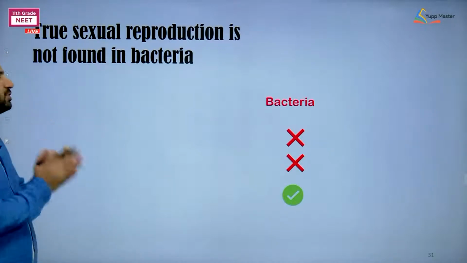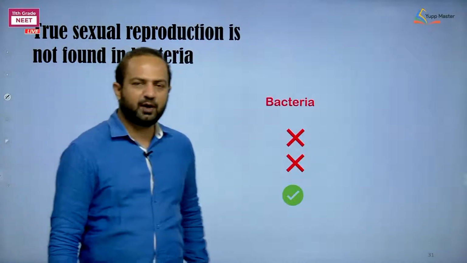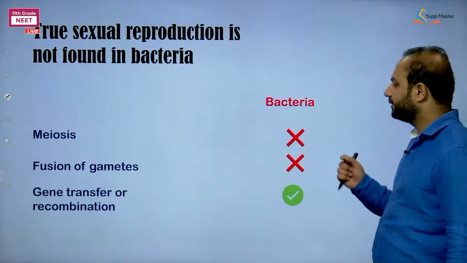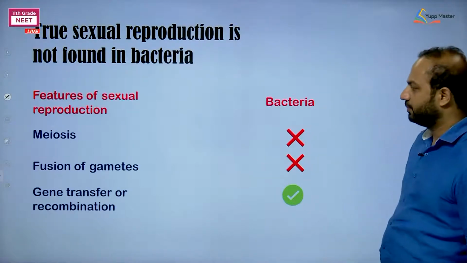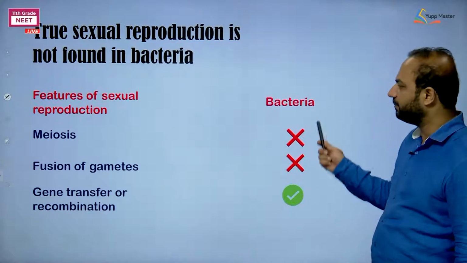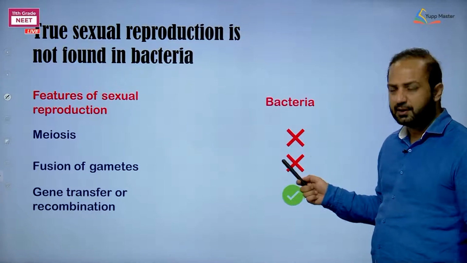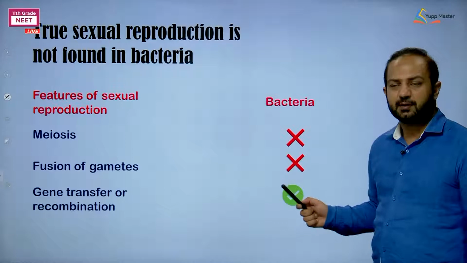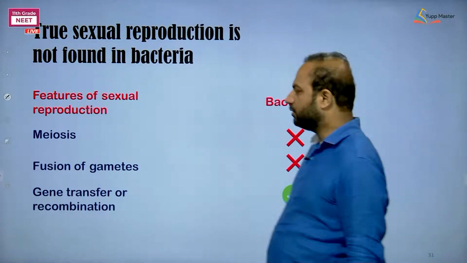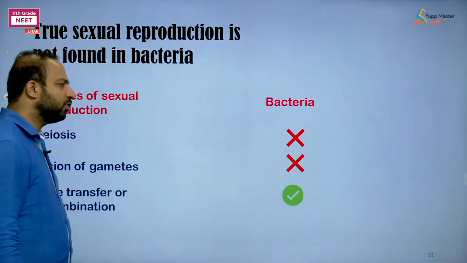True sexual reproduction is not found in bacteria. So here characters are mentioned. Now what are these actually? Meiosis, fusion of gametes, gene transfer or recombination. These are features of sexual reproduction. If I compare it with bacteria, I have observed that bacteria are not showing meiosis, bacteria are not showing fusion of gametes, bacteria are just showing gene transfer or recombination. Let me tell you, fusion of gametes means syngamy or fertilization. Okay, so that is not observed in bacteria.